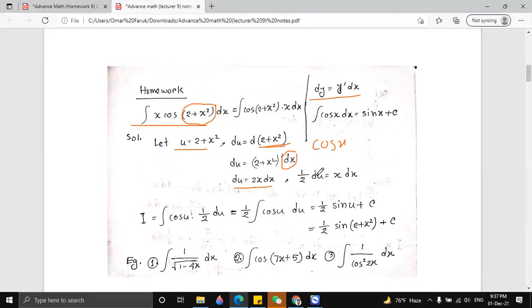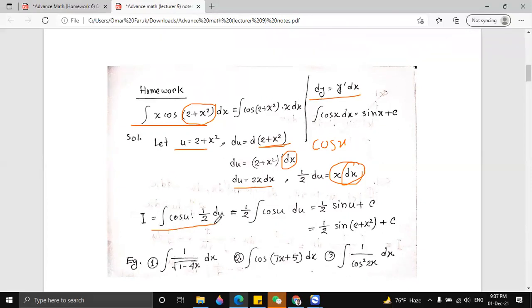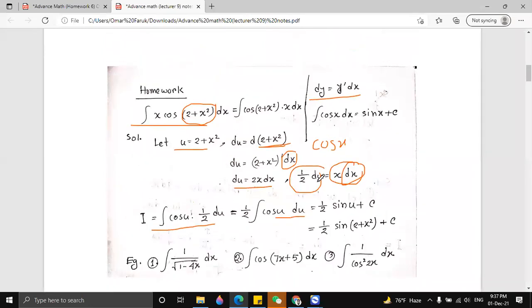This time we don't write dx on one side; we write x dx on one side, because if you break down the main equation, you will get something like half du times x dx.